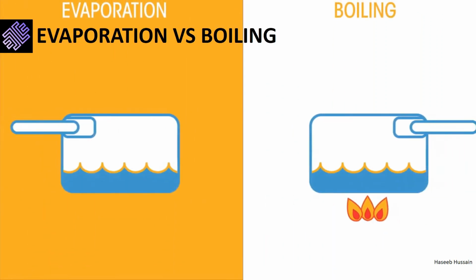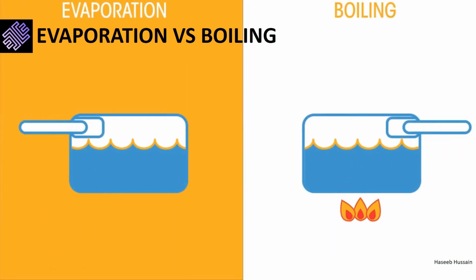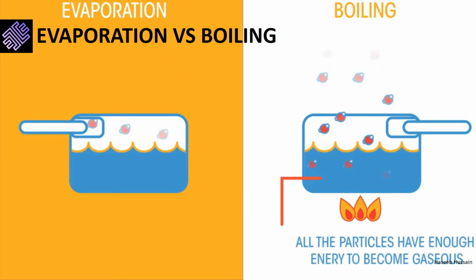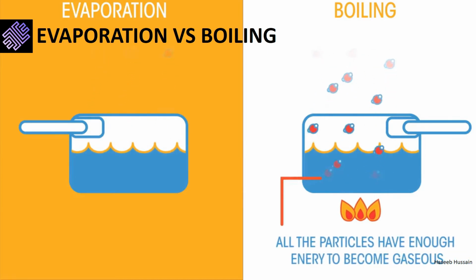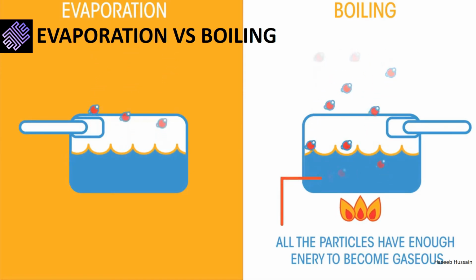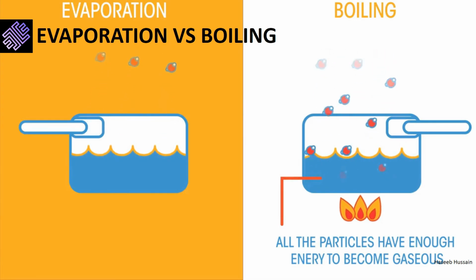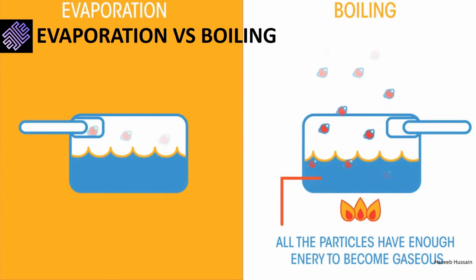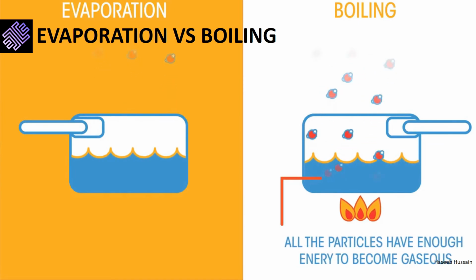We are now going to compare both boiling and evaporation side by side. In both processes, the liquid molecules transform into a gaseous state, but there are key distinctions. Firstly, in boiling, the heat energy is provided by the source, while in evaporation, the heat energy is absorbed from surroundings. Secondly, in boiling, all liquid molecules have enough energy to transform into gaseous states. Bubbles form throughout the liquid, while in evaporation, the transformation mainly occurs at the surface of the liquid.